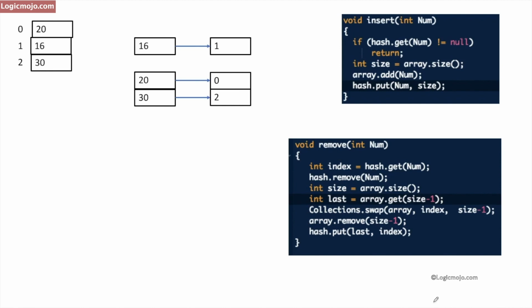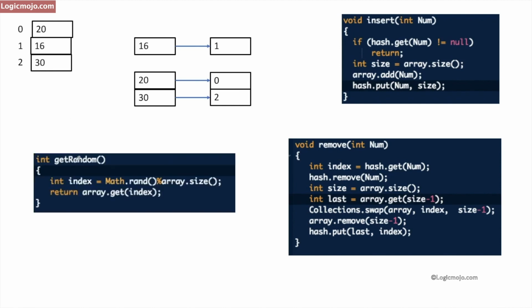Let's see the third operation, which is finding a random element from the set of numbers. As we already discussed, in the case of finding a random element, we just require the array list. We don't require the hash map here. If you see, we just perform the math.rand operation, which will return some number, and on top of that we perform the modulus operator with the current size of the array list. In this case the current size is 3, so we pass 3 here. It always returns a number between 0 to 3, which is 0, 1, 2 actually, and then it returns the index. Whichever index it returns, we just return the value at that index. So by using this logic, it always returns a random number from the set of values in the array list.